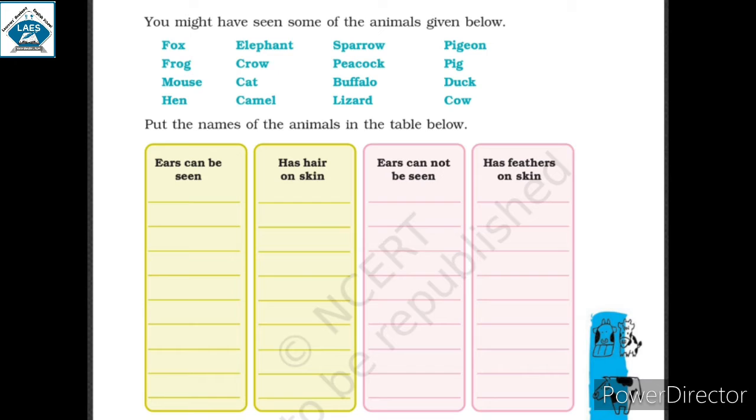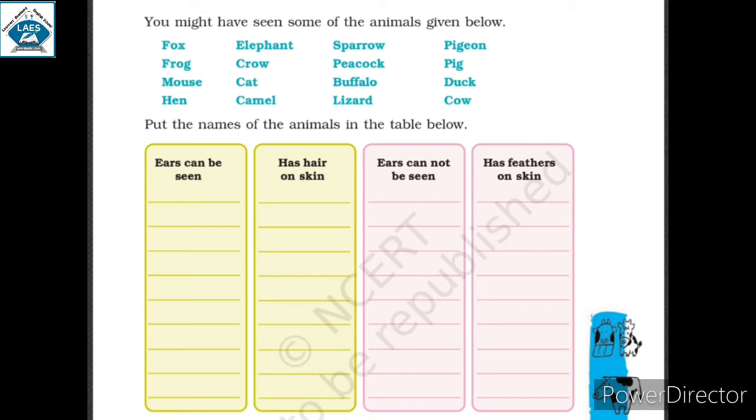There is a list of animals. You might have seen some of the animals given below. Fox, elephant, sparrow, pigeon, frog, crow, peacock, pig, mouse, cat, buffalo, duck, hen, camel, lizard, cow. Put the names of the animals in the table below. Arrange these animals in the table given below.